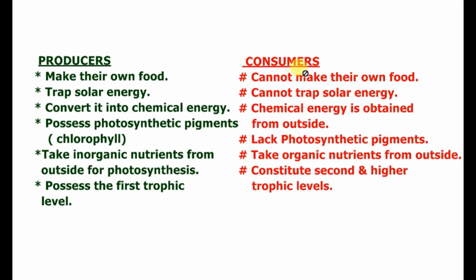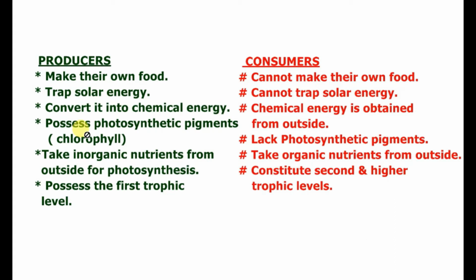So, what is the difference between producers and consumers? Producers make their own food, consumers cannot make their own food. Producers trap solar energy and convert it into chemical energy while making food. Consumers cannot trap solar energy, and chemical energy is obtained from outside.